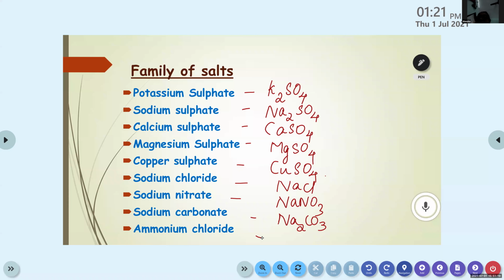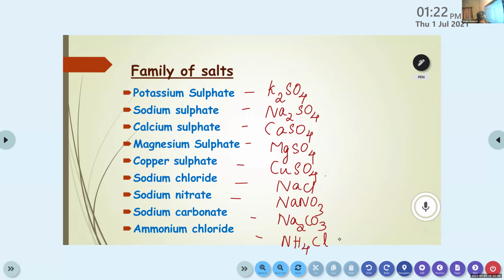Last one, ammonium chloride. NH4Cl. Okay, NH4Cl. So these are different types of salt: potassium sulfate, sodium sulfate, calcium sulfate, magnesium sulfate, copper sulfate, sodium chloride, sodium nitrate, sodium carbonate, ammonium chloride. Okay, we are going to classify these salts depending upon the anion or cation present in the salt.